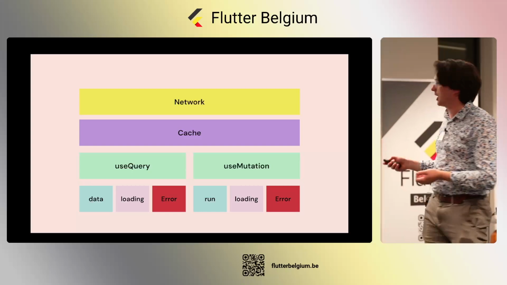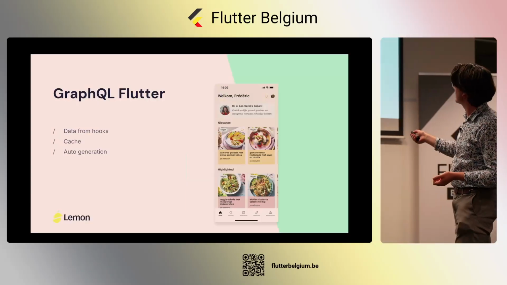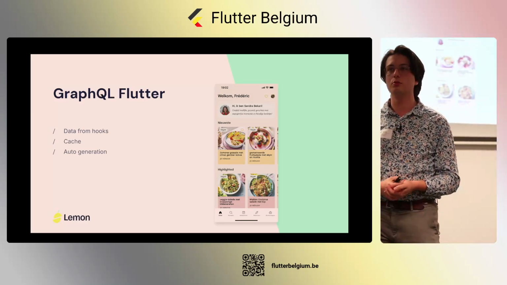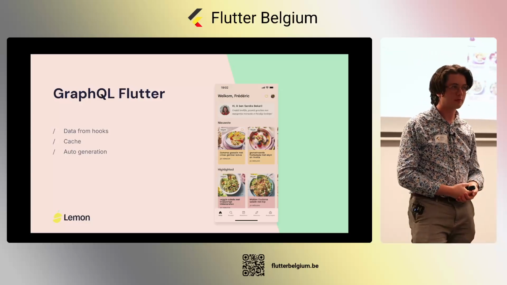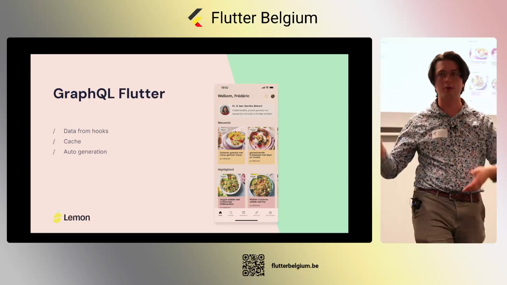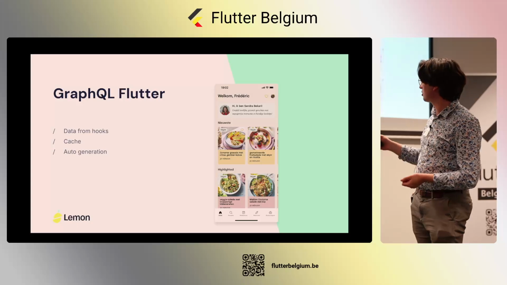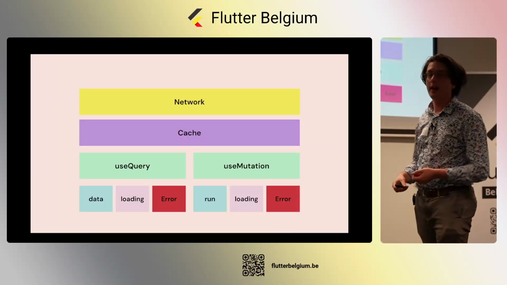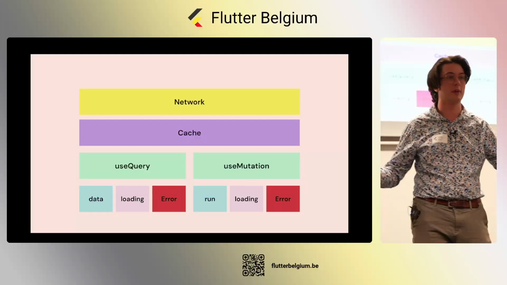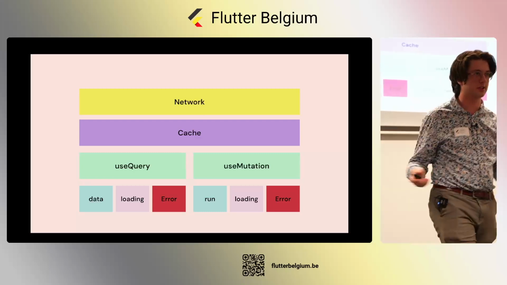But why do we have this cache here, and why is it so handy to have it spread over our entire application? Another example here, we have Receptive Sandra, which was an app we built. It's a recipe app, and you have the option to like recipes inside of that application. Obviously, if you like a recipe, you don't want to show a spinner, refetch if it's done, and so on. We want to do that optimistically. Because we have that shared cache, we can just update our cache every time a recipe is liked, and everywhere in our application, the data will automatically update, and we can have instant feedback that a recipe was liked. You don't need to show those spinners.